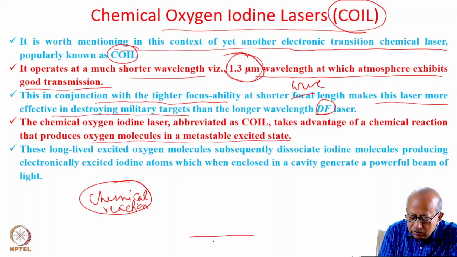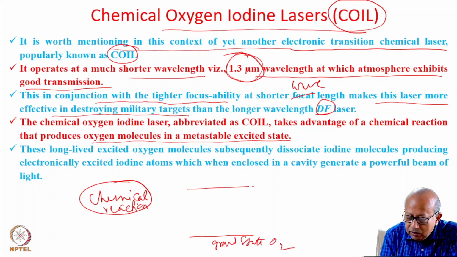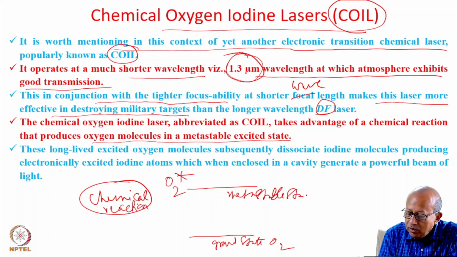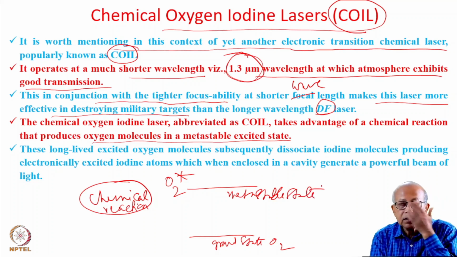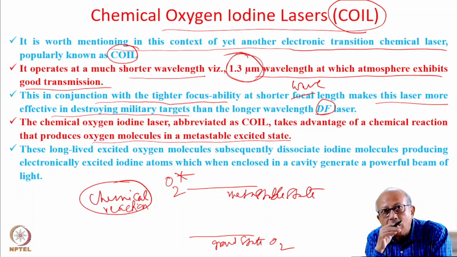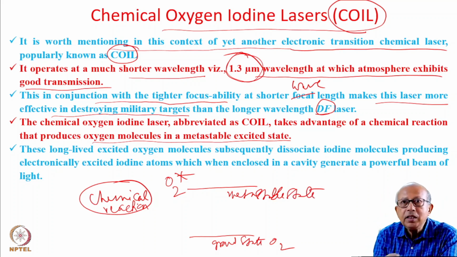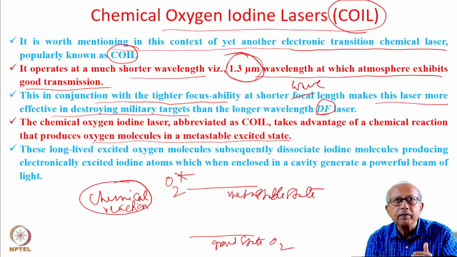So this is the ground state of the oxygen molecule and this is a metastable state. Metastable state means its lifetime is very long, so it doesn't decay very fast from this level. Once it has been excited, it is long-lived and it stays there.